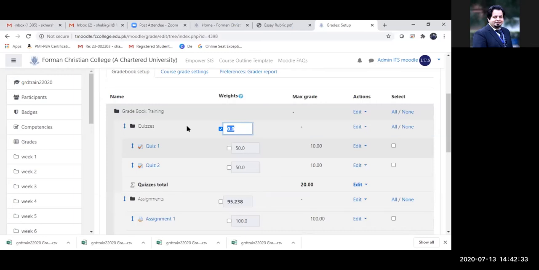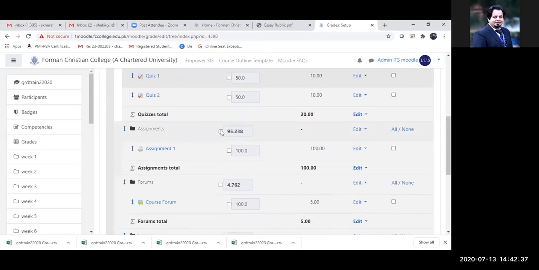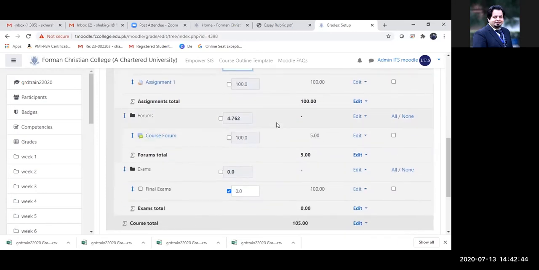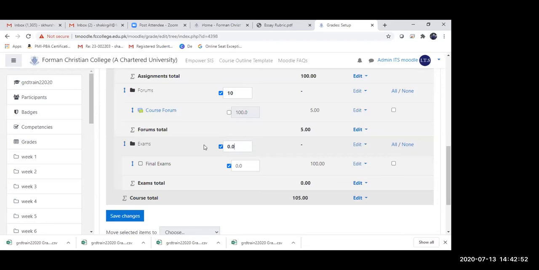Let us say for my quizzes, I want it to be 20%. For my assignments, I want this to be 20% again. Forums, I want 10%. And the final exams or exams category, I want 50%.